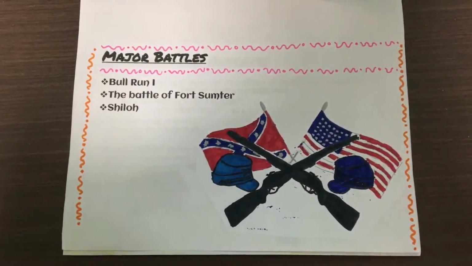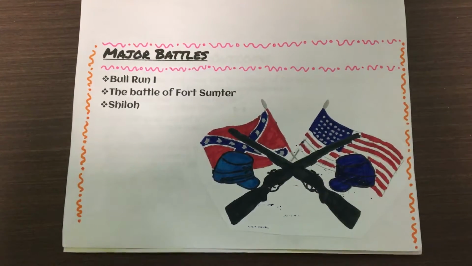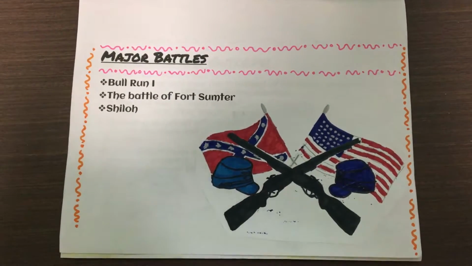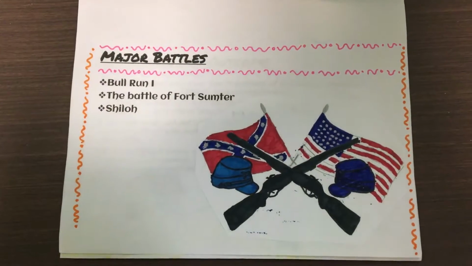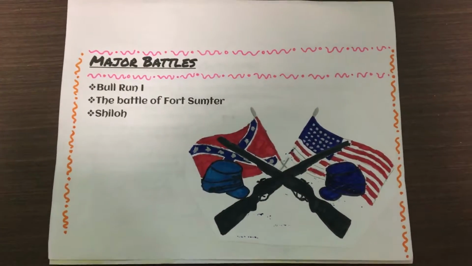Two major battles were the Battle of Fort Sumter, which was won by the Confederacy. This battle was fought in 1861. Another major battle was the Battle of Shiloh, which the Union won. This battle was fought in 1862.